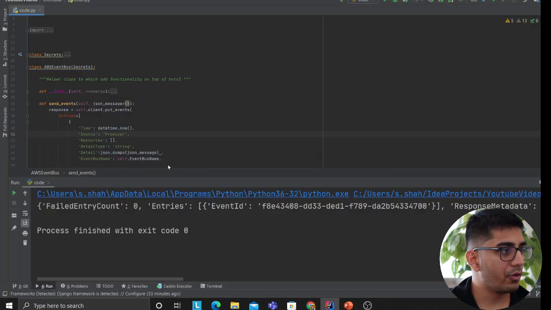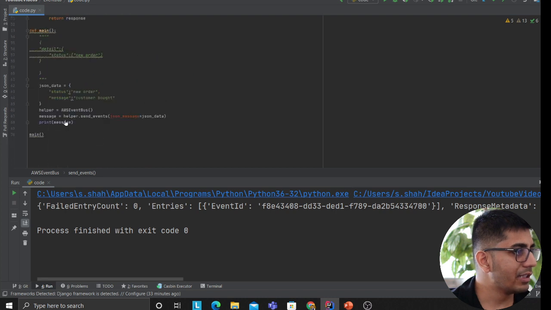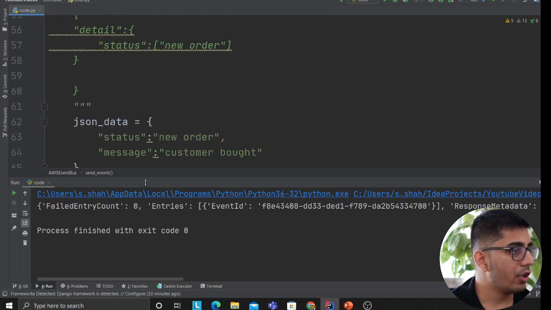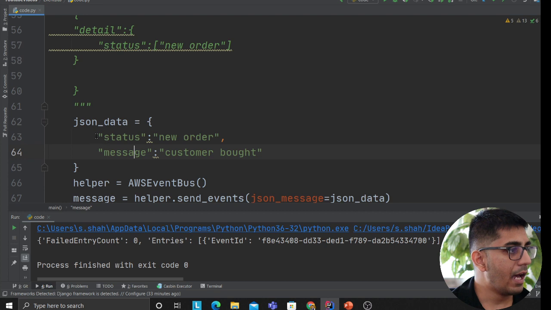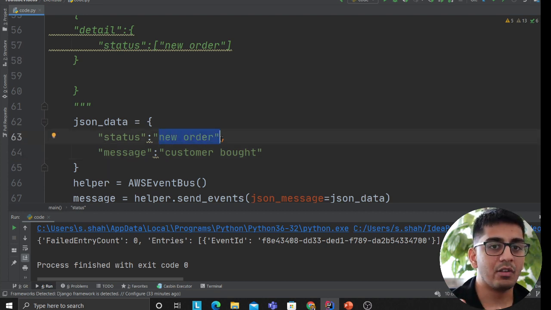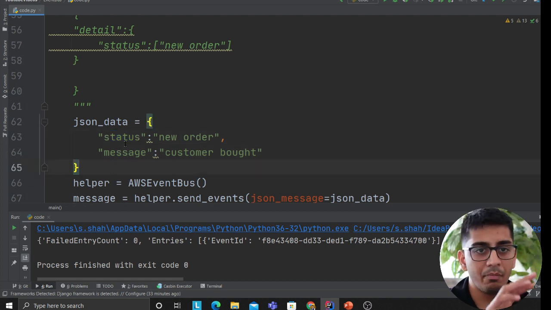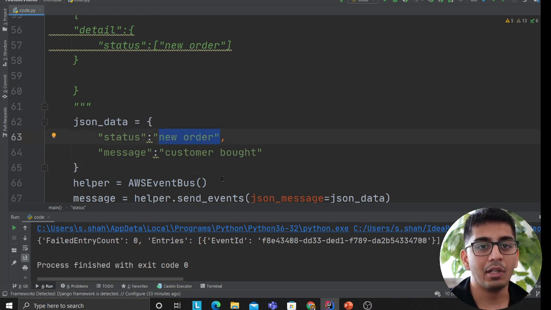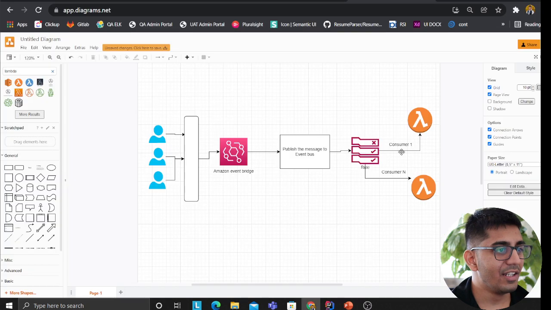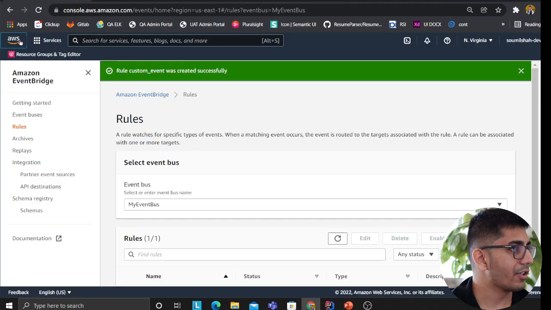What's the use case we are trying to build? For example, say you're developing an e-commerce site, and whenever there's a new order, you want to process it, right? Or if there's a refund, maybe you want to invoke a different application logic. Well, this is exactly event-driven architecture. You could do that using this logic. So here, a lot of messages are being published. If a message status contains new order, we would like to invoke the application Lambda. All right, so hopefully this is clear, and let's go into the action.